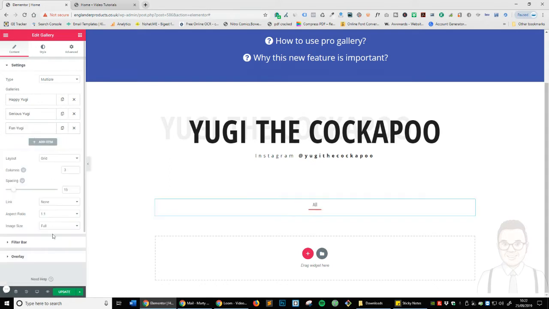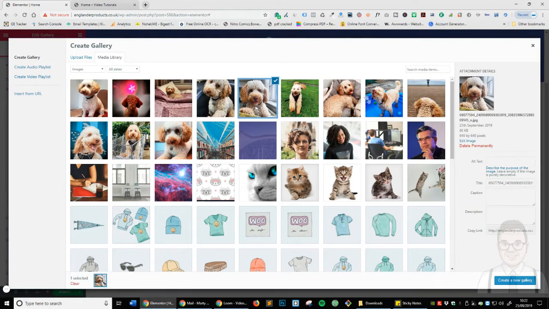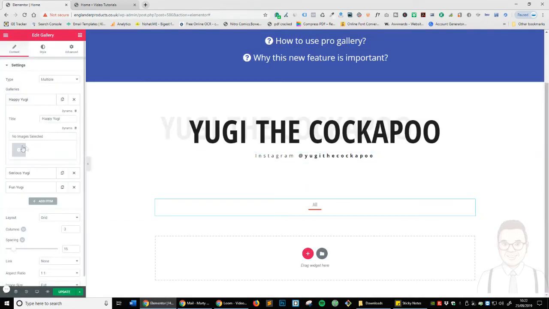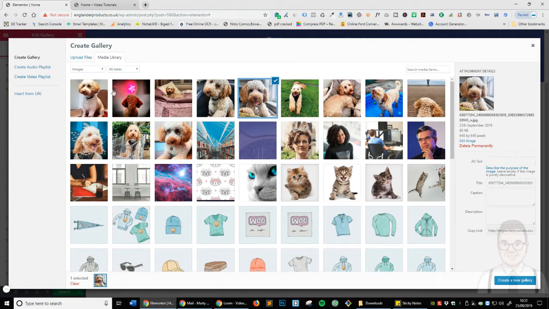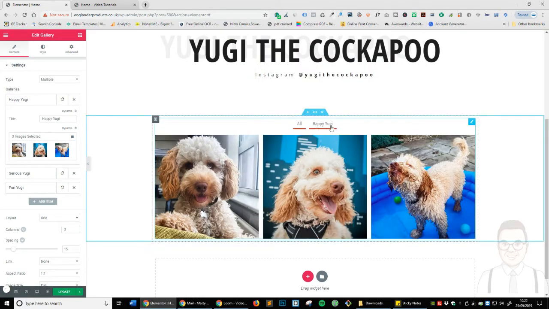Okay, and again you've got the exact same options as you did in the single, apart from the filter bar. So let's go ahead and add images to each of these galleries. I'm going to click on Happy Yugi, click the add images, and I'm going to now select all the happy images of Yugi. Create new gallery, insert, and now move on. And now you can see we've got a new filter title and also 3 images there.